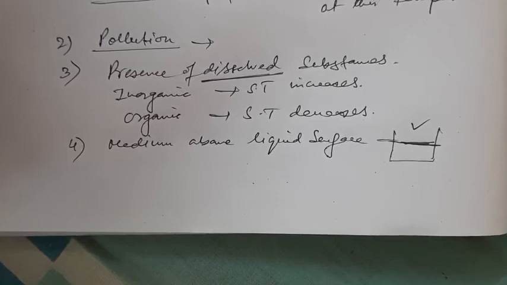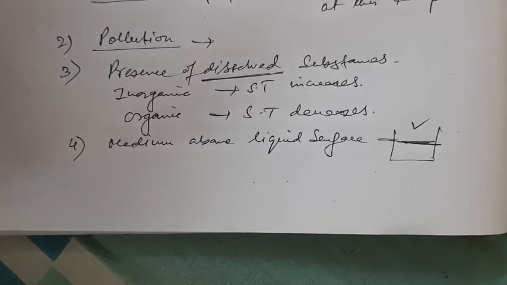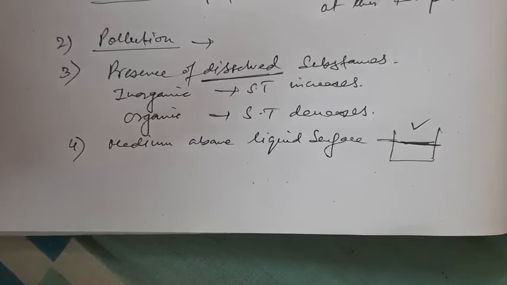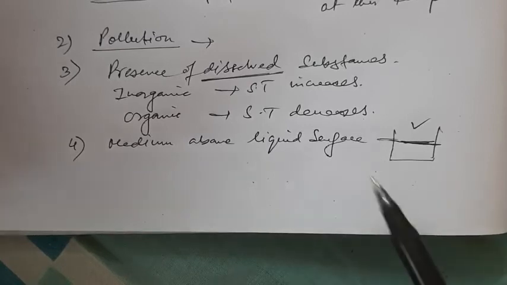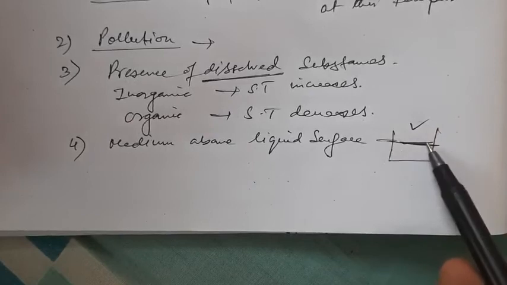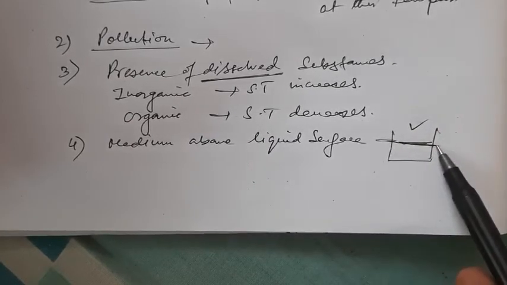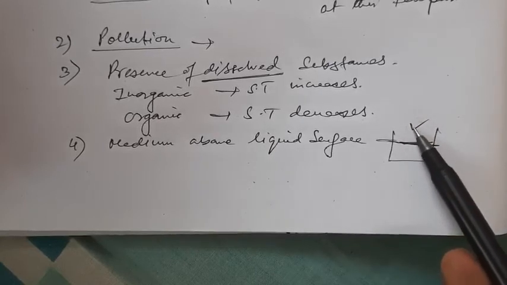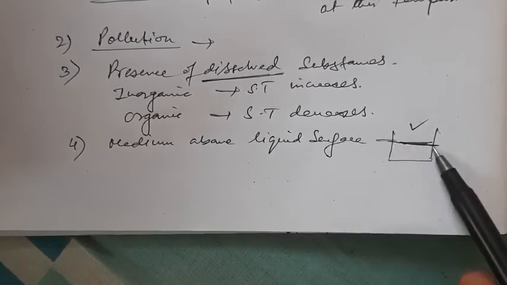The surface tension of water is about 72 dyne per centimeter in the presence of dry air above the surface of water, but it is about 70 dyne per centimeter when there is moist air above the surface of water at the same temperature. If this place is occupied by dry air, surface tension of the free surface of water is 72, whereas presence of moisture decreases it to 70. That means vapor pressure or the moisture pressure is acting downwards on the surface of the liquid, trying to decrease its surface tension.